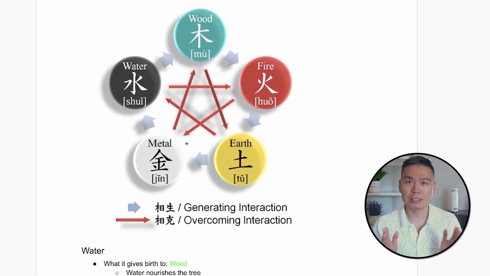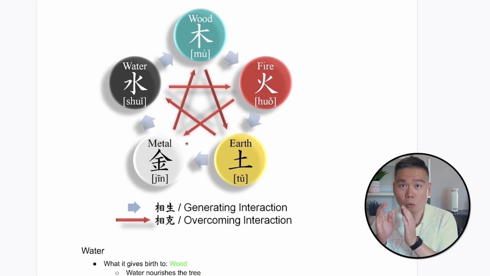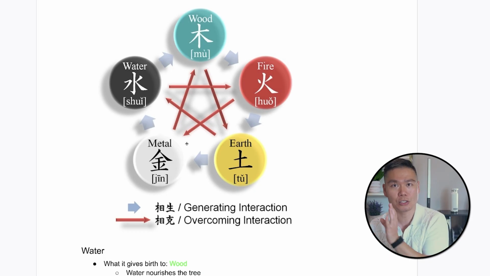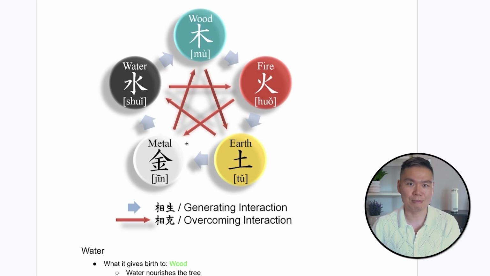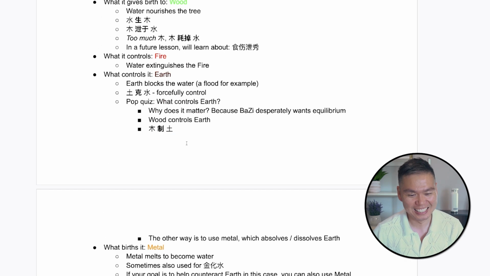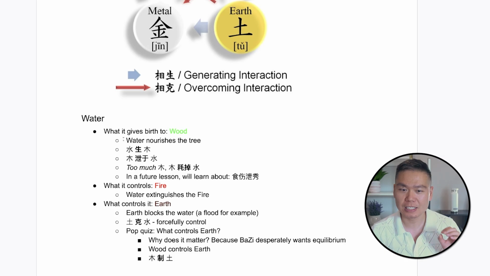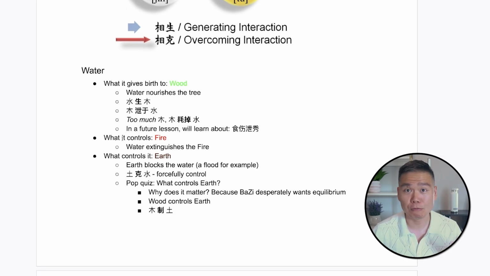One is to find the thing that also counteracts it, and that is the thing that you give birth to. Or you can alleviate its impact by creating a flow such that the thing that controls you has an outlet to go into. And that outlet is precisely the element that gives birth to yourself. Isn't that fascinating? I love it. This is great. That's why it's a self-consistent logic, and you can build a ton of rules out of it.